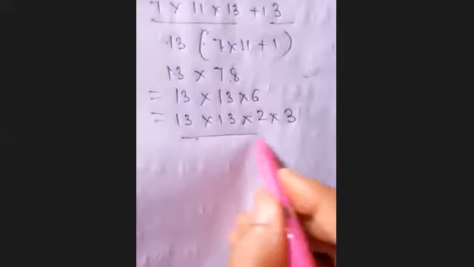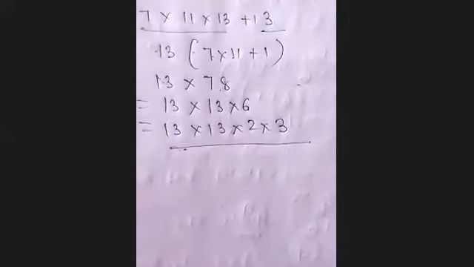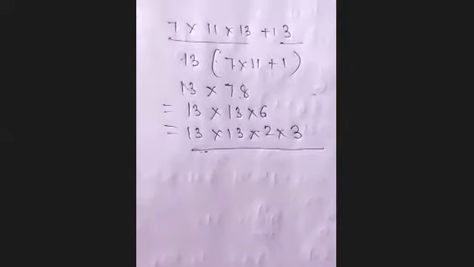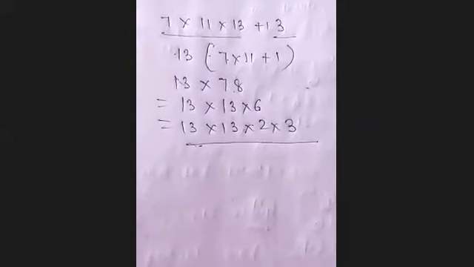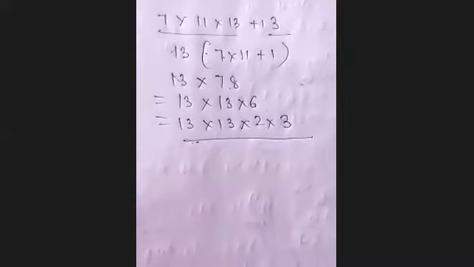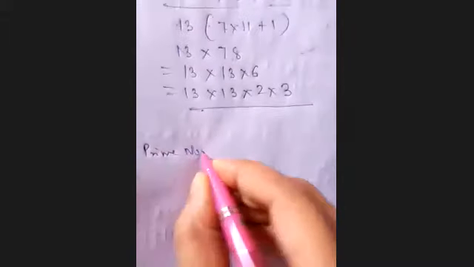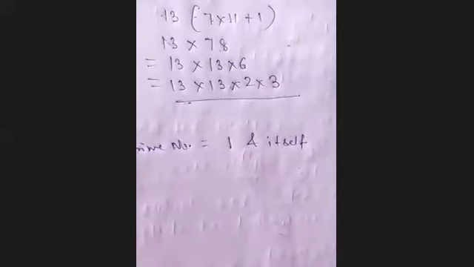So we have to check here and explain why this number is a composite number. I have told you numbers are of two types: one is prime, the other is composite. So you should know the difference between prime and composite numbers. Prime numbers have only two factors, one and itself. Composite numbers have factors other than one and itself.